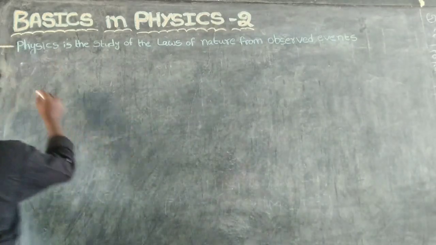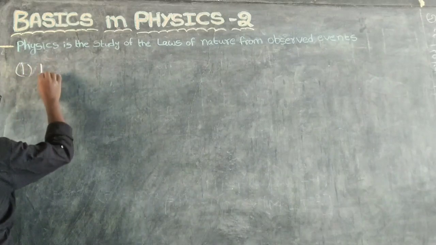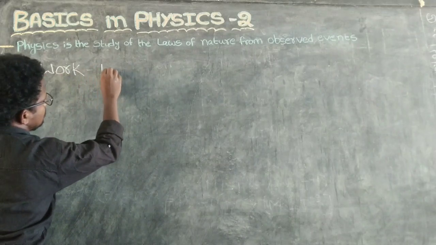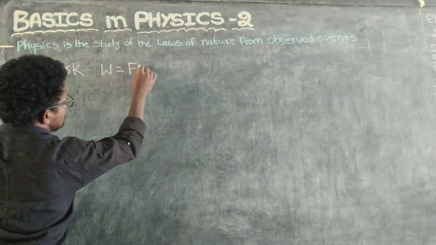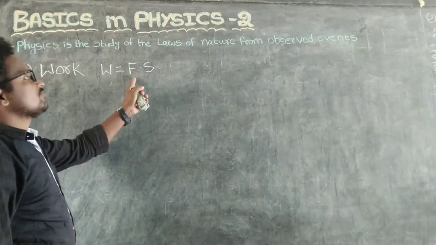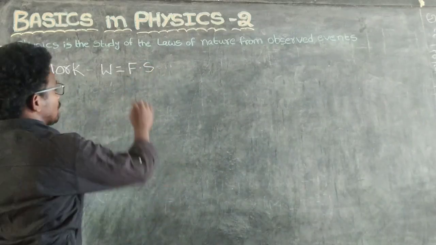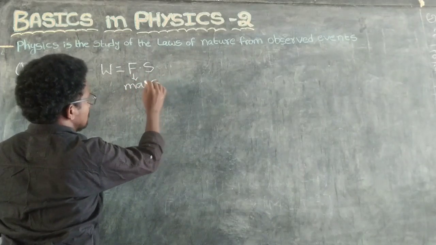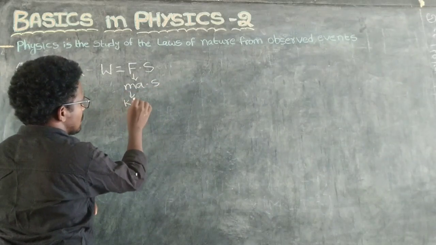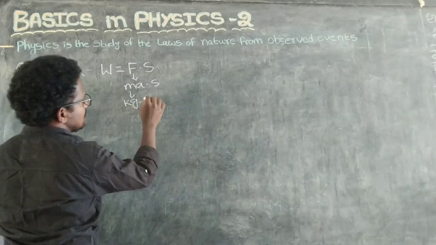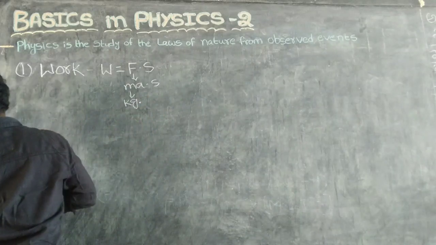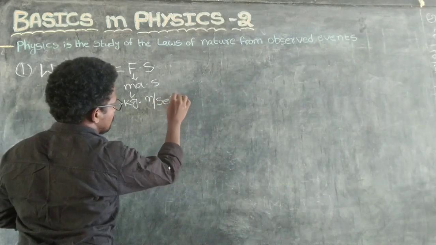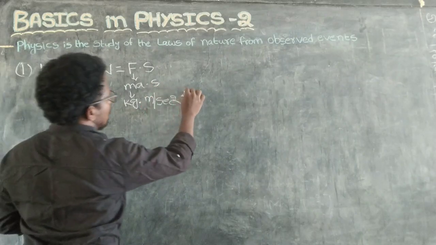See, first one, work. Work means W, so W equals F s, where F is force and s is displacement. Force is m a, so kg times acceleration in m by second square, into displacement in meter.